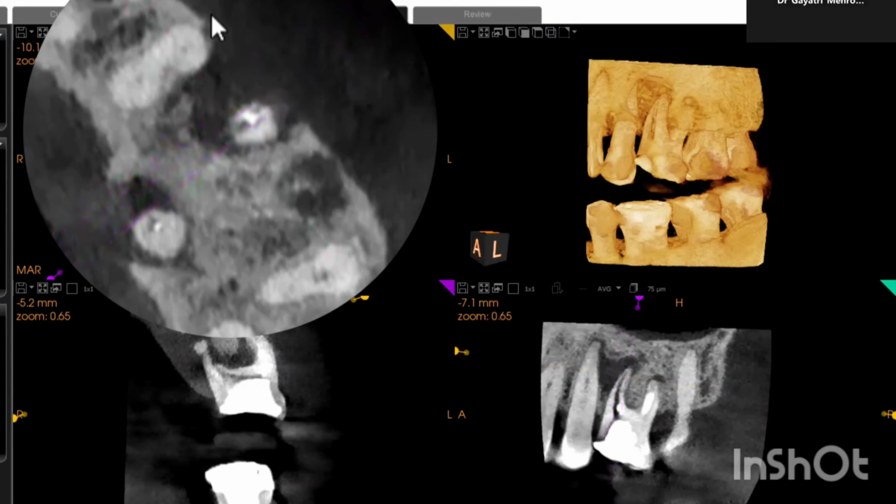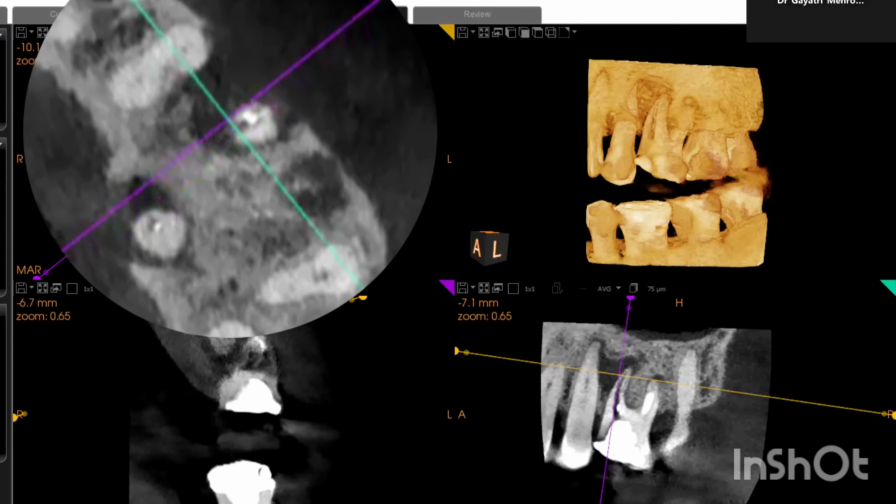So if I know that there is buccal dehiscence, we should go for buccal bone grafting, that is, we need to add extra bone in, so that the implant will get osseointegrated with the adjacent bone, and it's good to go. In order to compensate for this bone loss, the grafting is required. Definitely in a 2D radiograph, you won't appreciate how much bone loss there is, which here you can see in so much detail.